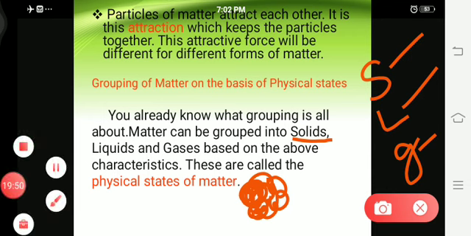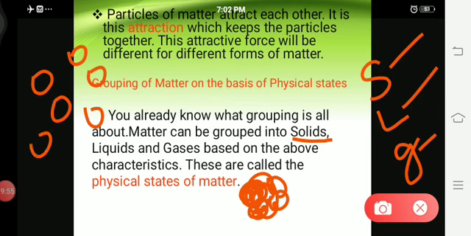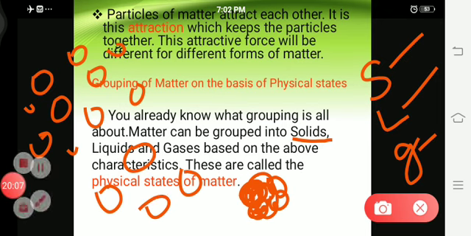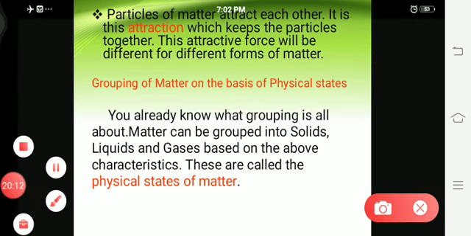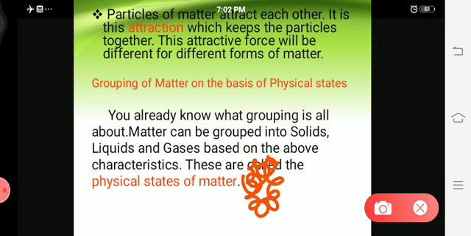In case of liquid, the particles will be grouped with some spaces, randomly, here and there, but you can find some spaces. Whereas in gas it is free flow. So in case of solid, the particles are very close and these particles attract very strongly, whereas in liquid the force of attraction is very less compared to solid.